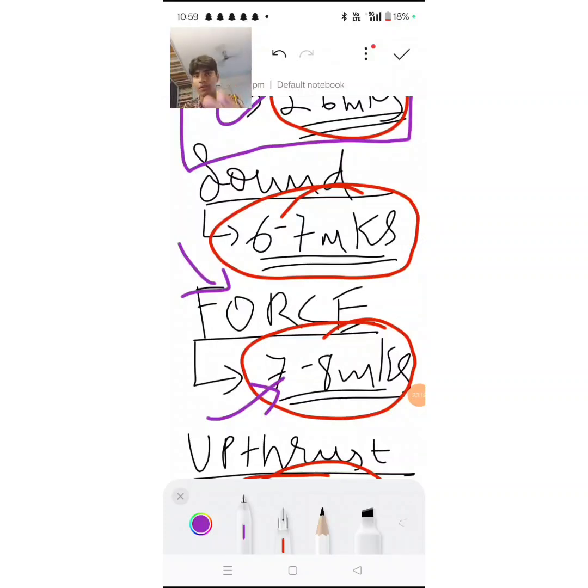Then learn why water is not used as a barometric liquid and why mercury is preferred as a barometric liquid. Then learn the graph for atmospheric pressure and the application-based questions. That's all that's important from atmospheric pressure.